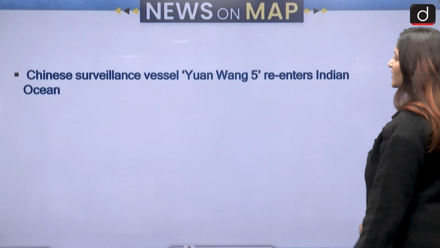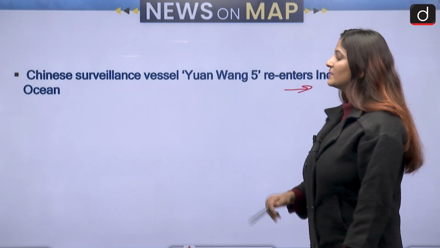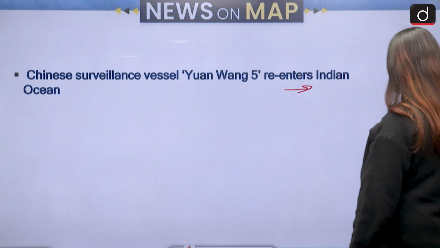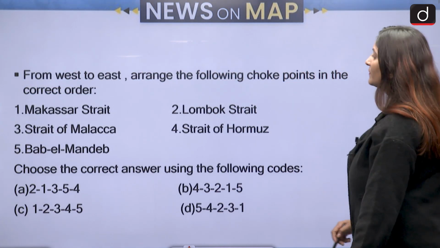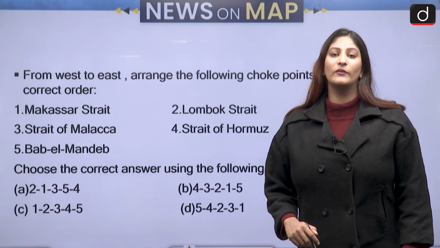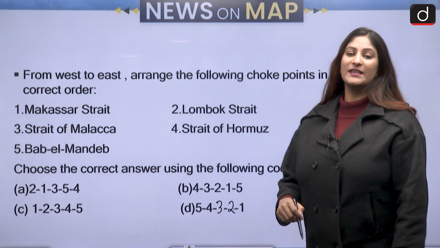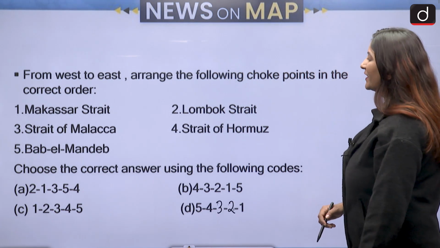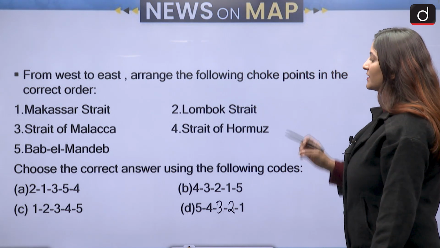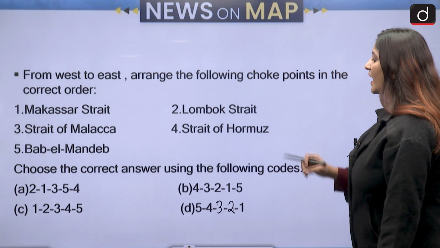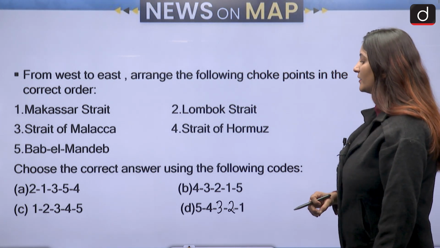Then, Chinese surveillance vessel Yongbang 5 re-enters the Indian Ocean. India is very wary of Chinese movements, specifically in recent times, in the Indian Ocean. So the Indian Ocean has become one of the most contested areas. That is why we have two questions. From west to east, arrange the following choke points in the correct order: Makassar Strait, Lombok Strait, Strait of Malacca, Strait of Hormuz, and then we have Bab el-Mandeb.